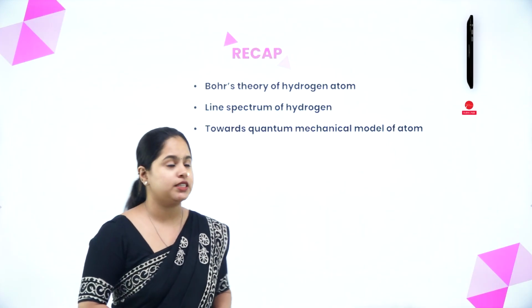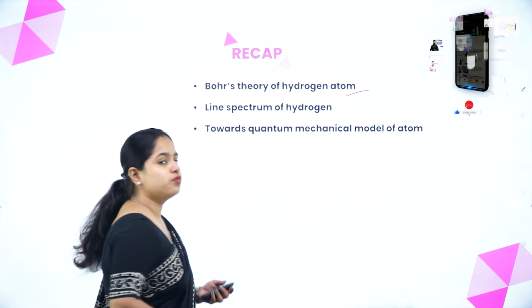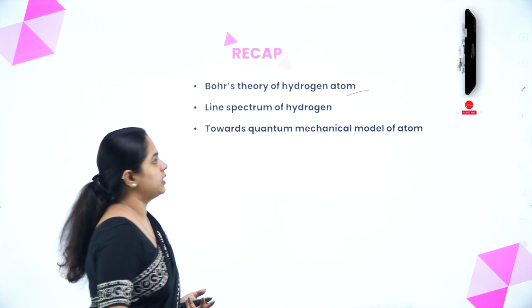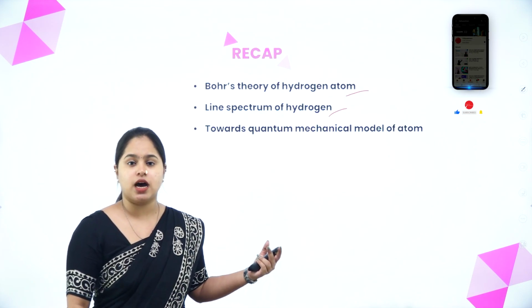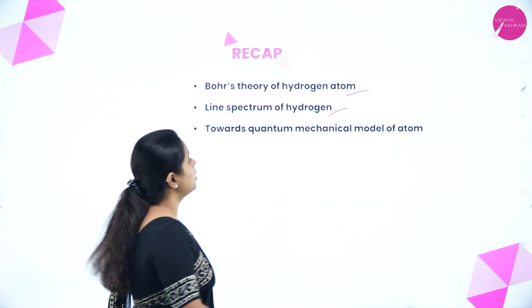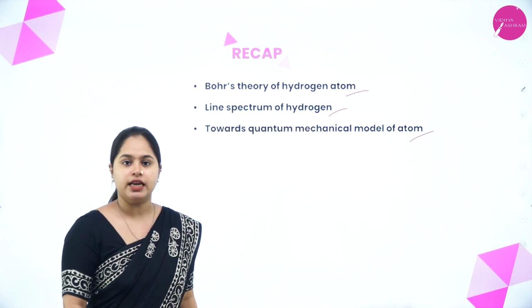In the last session, we discussed the Bohr theory of hydrogen atom and how we could explain the line spectrum of hydrogen with it. And yes, we discussed the developments which were leading to the quantum mechanical model of atom, which we'll be discussing in detail in this session.